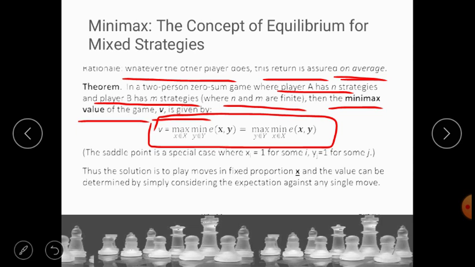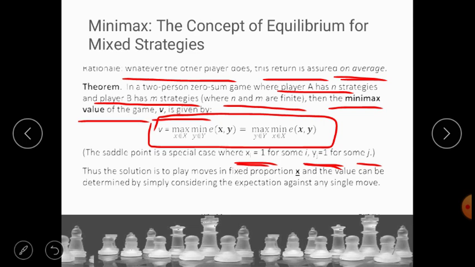Now the main point here is the saddle point. The saddle point is a special case where x of i is equal to 1 for some value of i, and y of j is equal to 1 for some value of j. That point will be called a saddle point.